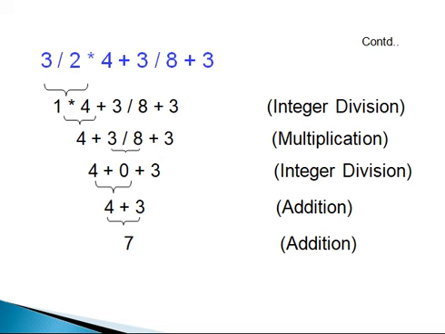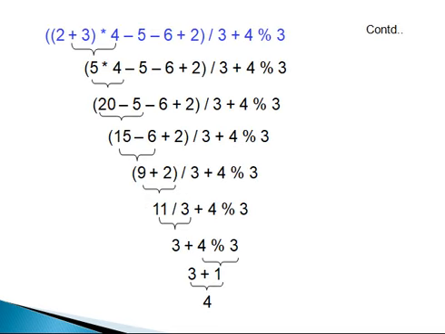Here, by operator precedence, first we perform the higher precedence division, then multiplication, again division, 3 by 8, then addition and addition. The resultant value is 7. In this way, we will perform the arithmetic operations and evaluate the expressions.